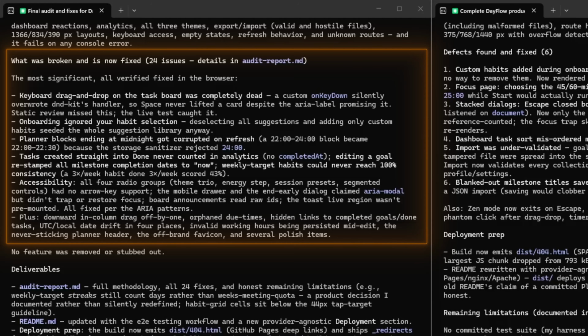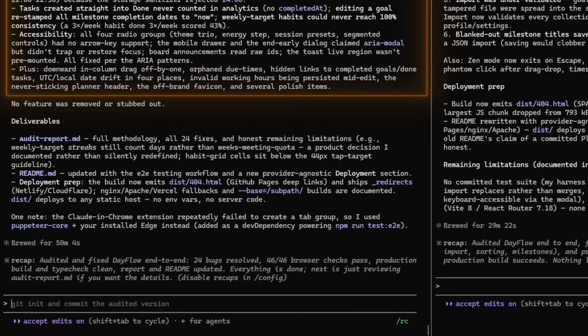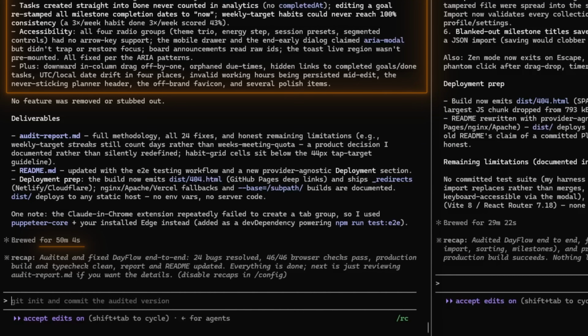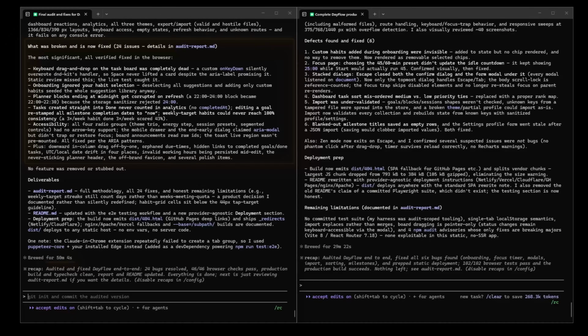Now this could mean two things. Either Opus 5 didn't make a good enough app the first time and had to fix all of that now that we asked it to, or Opus 5 is a lot smarter than Fable 5 and went through its app thoroughly to find and fix all of the bugs. It took twice as long as Fable for this task. As you can see, it took 50 minutes. So I personally am going to lean towards the second option, that Opus just went through its app more thoroughly. And also going based off the Opus 5 versus Fable 5 benchmarks, but that is just my guess.